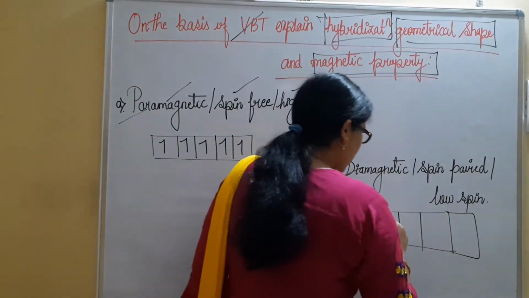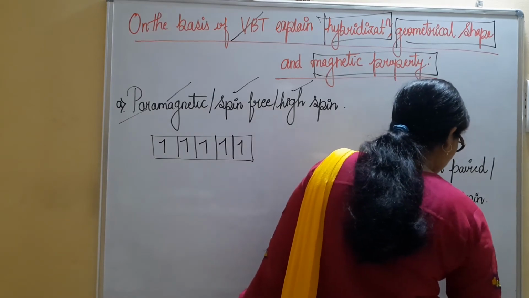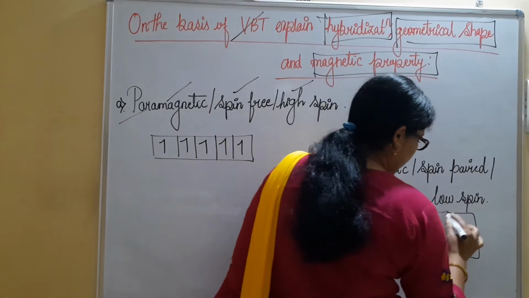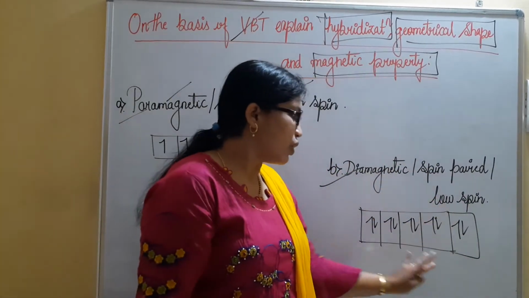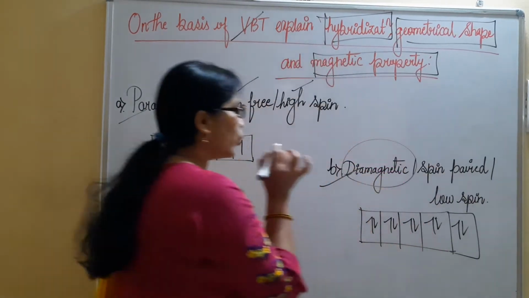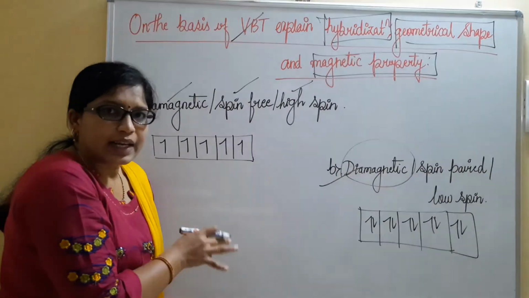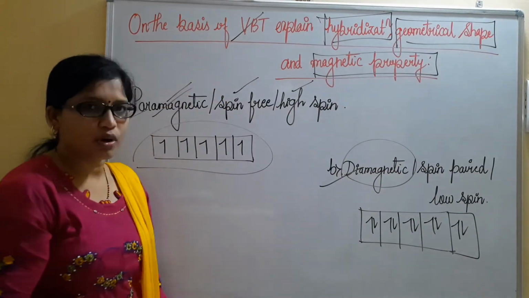You can see here 1, 2, 3, 4, 5, 6, and according to Aufbau's rule, 6, 7, 8, 9, 10, we have to fill in this fashion. When the electrons are completely filled in the d orbitals, they are said to be diamagnetic. When they are singly occupied, incompletely or partially filled, they are said to be paramagnetic complexes.